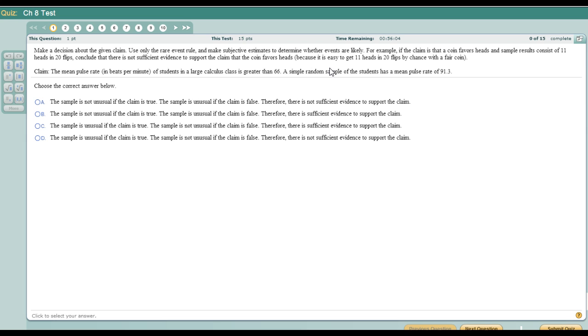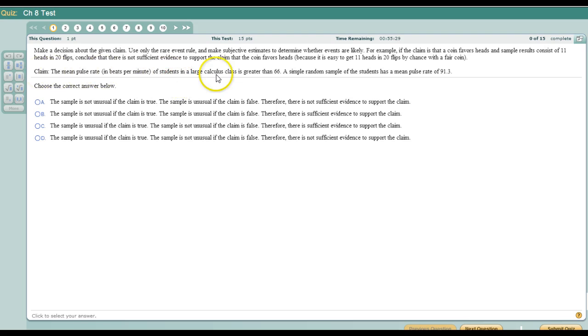Alright, so this first question, we're trying to make a decision by claim using only the rare event rule and making subjective estimates, not necessarily computing an actual test. So here's our claim: mean pulse rate of students in a large calculus class is greater than 66. A simple random sample of the students have a mean pulse rate of 91.3, so way above this. So the options given to me: the sample is not unusual if the claim is true.